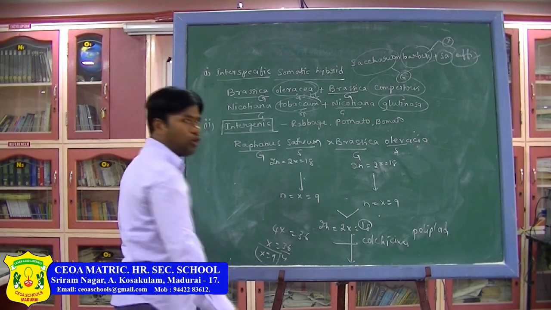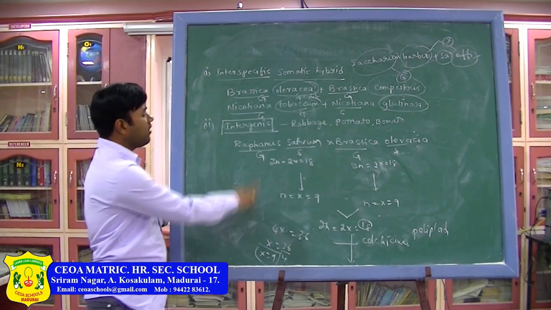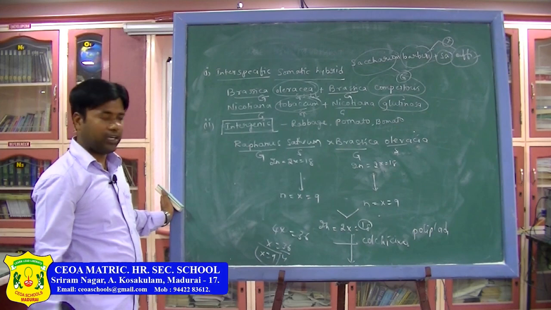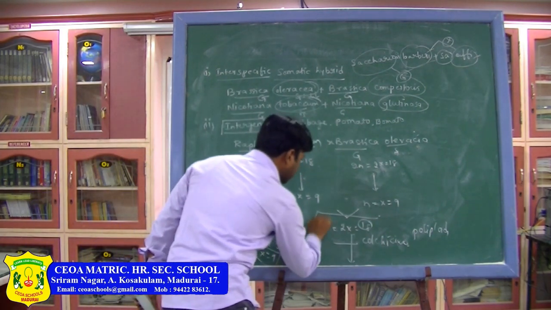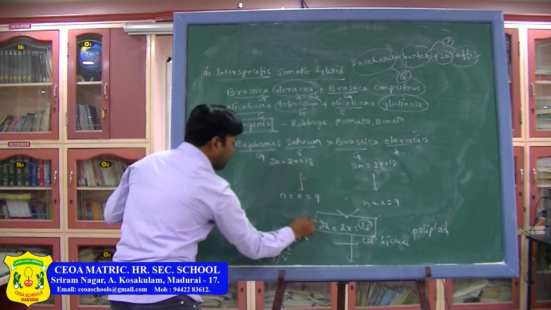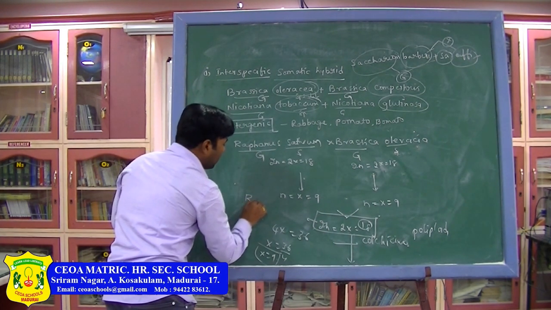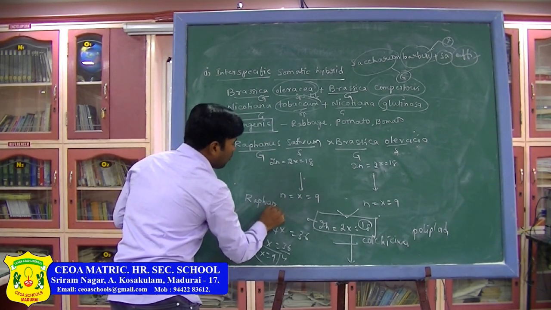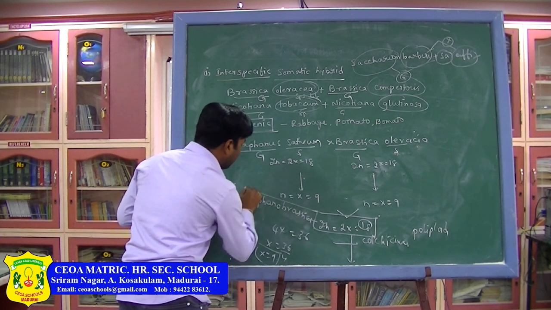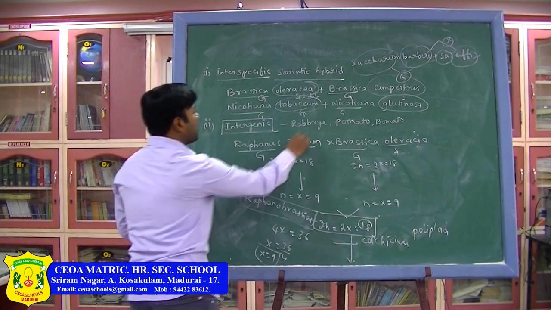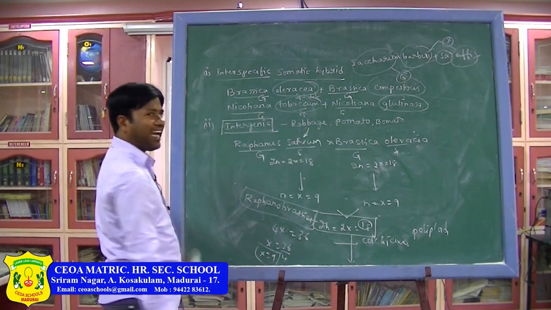This is the monoploid number of this somatic hybrid. And what we are getting here, 2n equal to 2x equal to 18, no? This one we are calling Raphanobrassica.